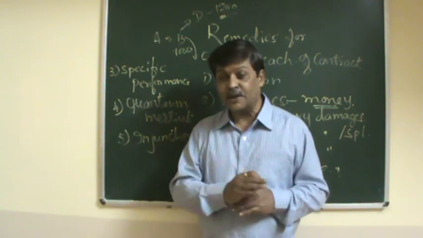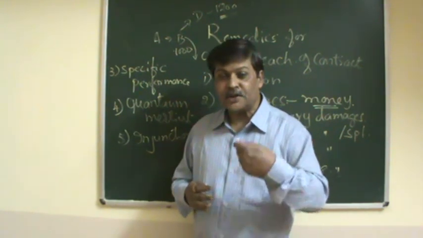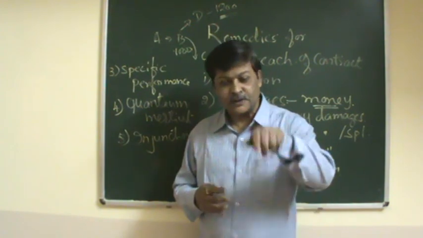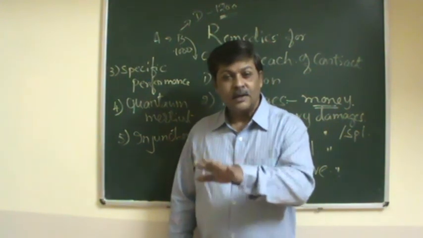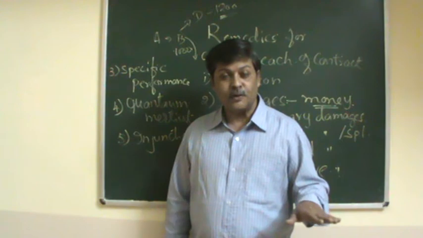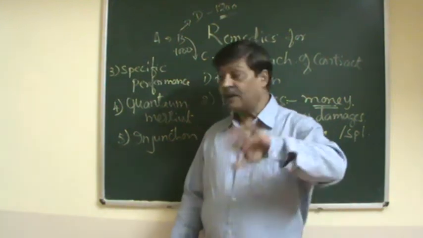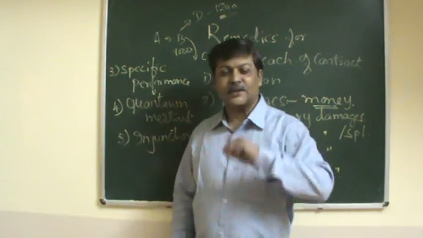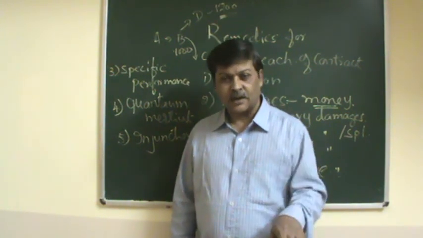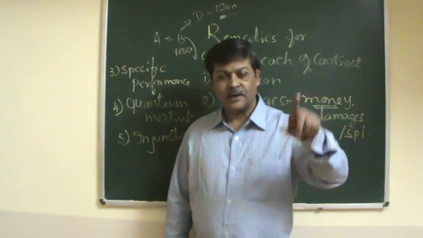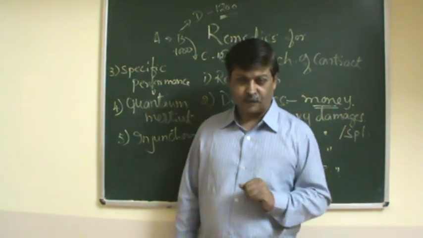So in this case there is a breach. B can go for the remedy of specific performance because his sentiments cannot be measured in the form of money. So specific performance will be awarded. There should be no possibility of compensating in the form of money. Monetary compensation is not possible. Then the court will award specific performance. Specific performance is nothing but the court directing the defaulter to perform his obligation according to whatever terms and conditions are in the contract.